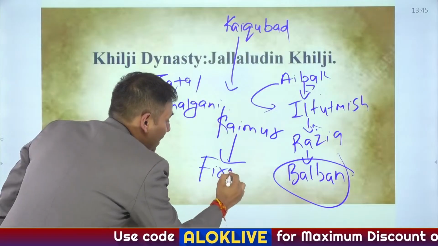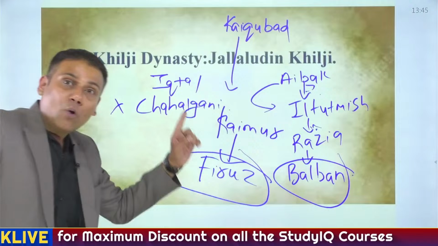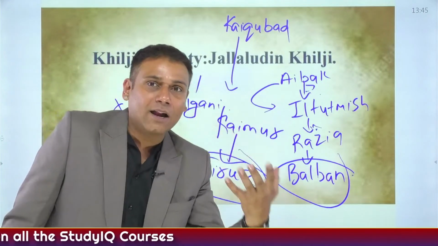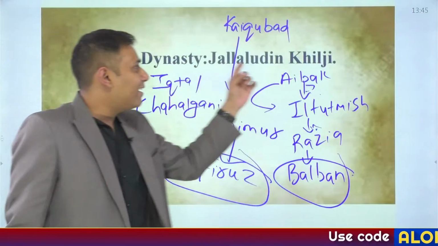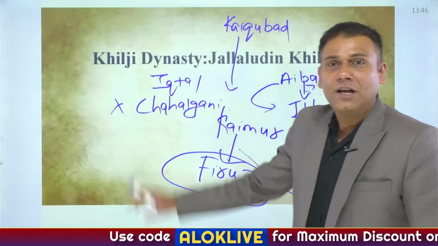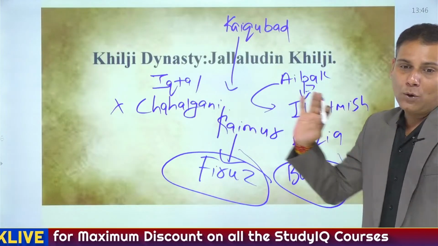Kaimur had a military commander whose name was Firoz. And Firoz killed his own master Kaimur, and this led to the dynastic revolution, and then comes up the new dynasty in the form of the Khilji dynasty. And the founder of the Khilji dynasty was Jallaludin Khilji or Firoz. Okay?